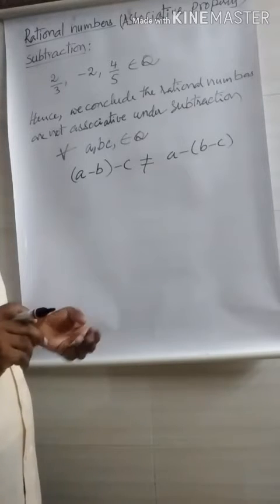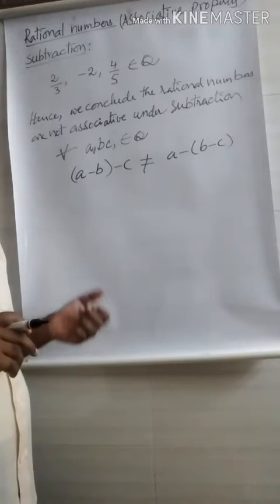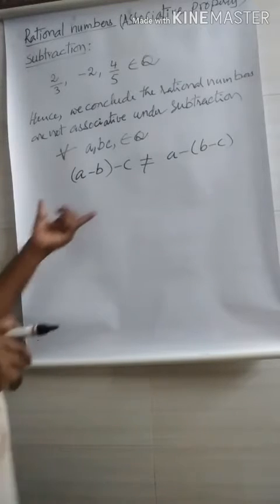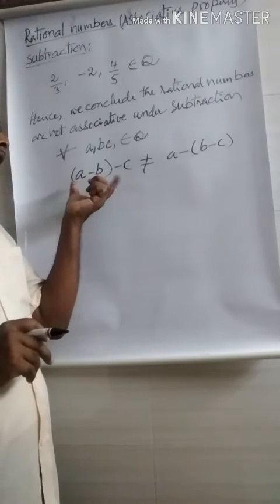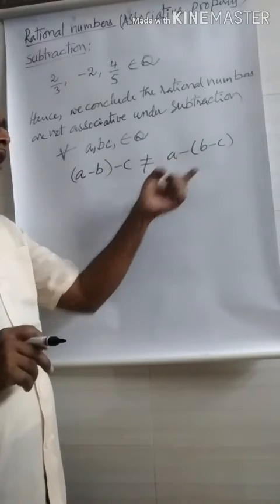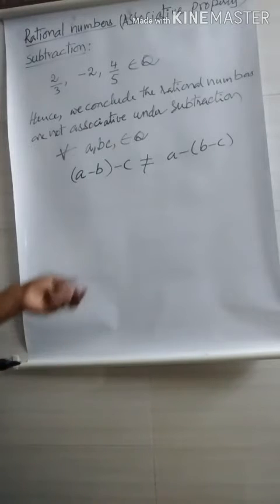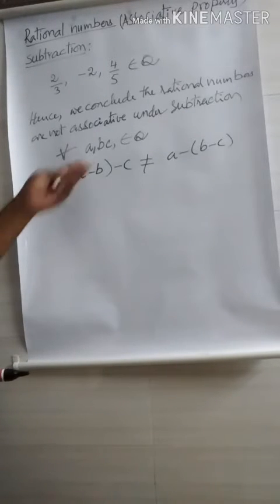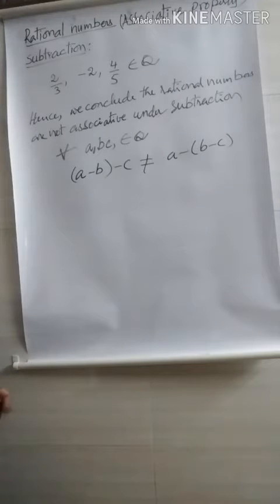So the rational numbers are not associative under subtraction. Why? Because we get A minus B minus C is not equal to A minus of B minus C, as per the previous example I did, for any rationals A, B, C belongs to Q.